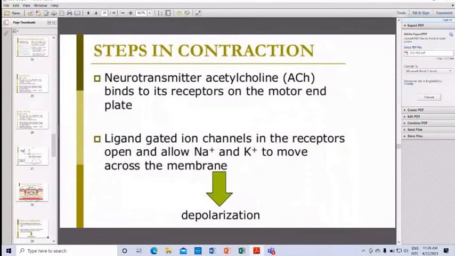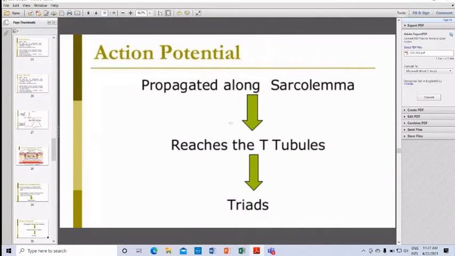The neurotransmitter acetylcholine binds to its receptor on the motor end plate. The ligand-gated ion channels in the receptors open and allow sodium and potassium ions to move across the membrane. Then depolarization occurs and is propagated along the sarcolemma. Then it reaches the T tubules and then the triad.